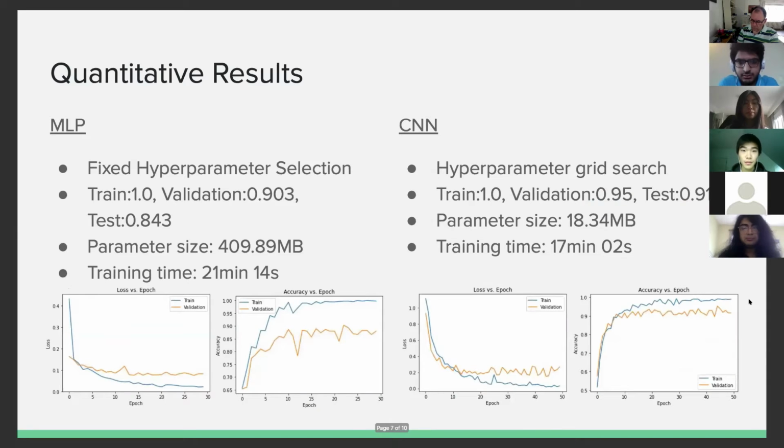In terms of the performance of our models, the MLP achieved a validation accuracy of 0.903, and the CNN achieved a slightly higher 0.95. However, the main difference is the parameter size. As you can see, the CNN is roughly 20 times smaller than the MLP. This is because the CNN uses kernels and parameter sharing, so it has much fewer values to train. This also led to a slightly lower training time.